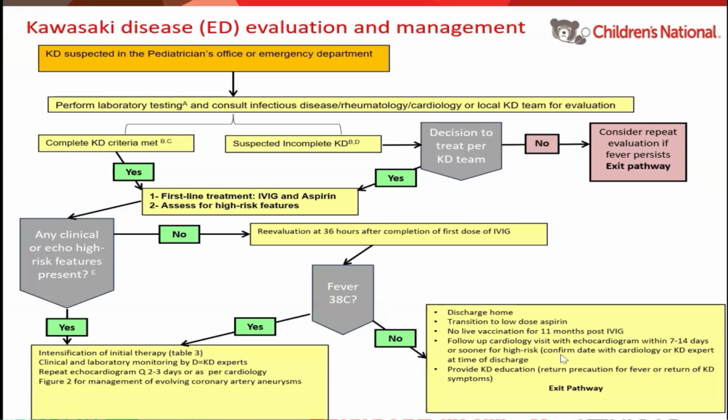And they are to be seen by cardiology. For all patients discharged with Kawasaki disease, they are to be seen within 1 to 2 weeks. Those with aneurysms, you will notice that we're going to ask to be seen within 1 week. And then provide KD education. That means when should they call you back to your office? When should they be readmitted? Fevers, peeling, things like that that you need to look for.